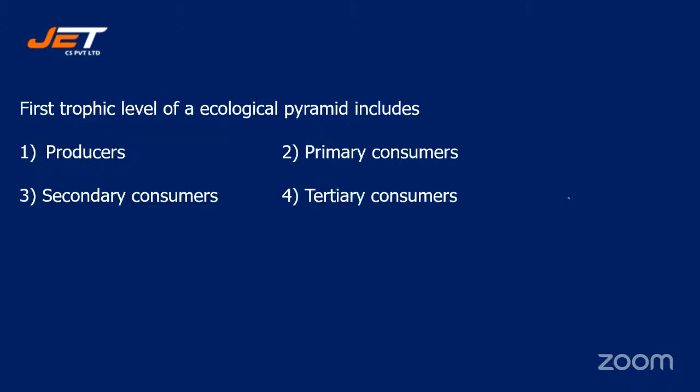Next question. First trophic level of ecological pyramid includes, and your options are number 1, producers, number 2, primary consumers, number 3, secondary consumers, or is it number 4, tertiary consumers? First trophic level of an ecological pyramid includes producers, primary consumers, secondary consumers, or tertiary consumers.